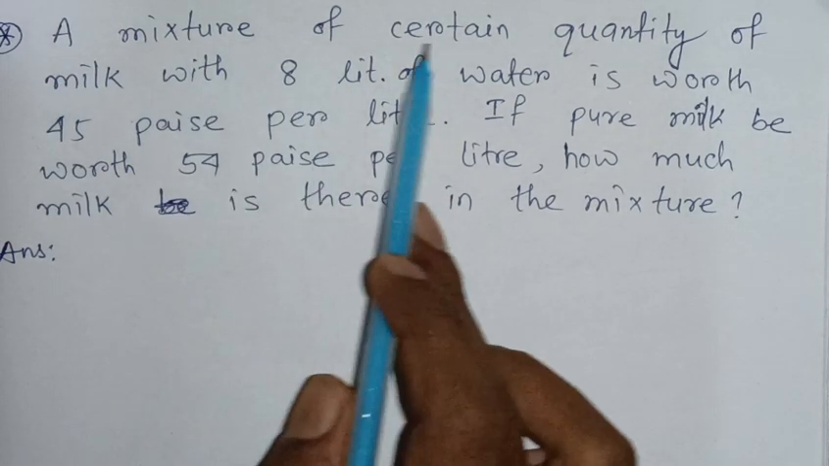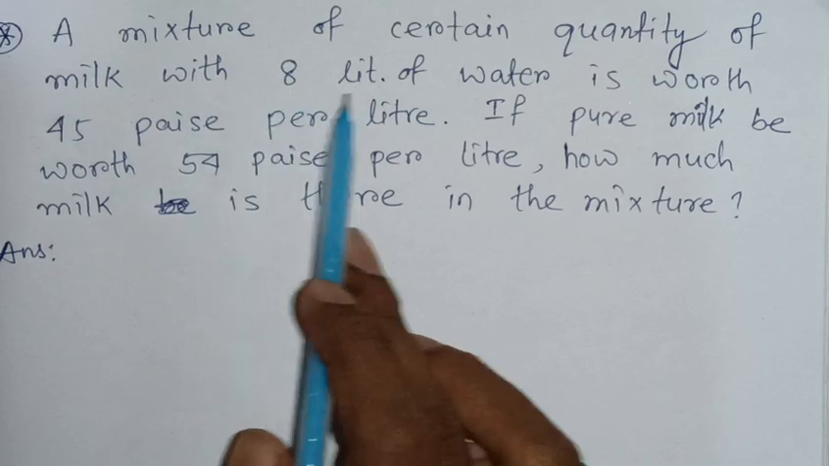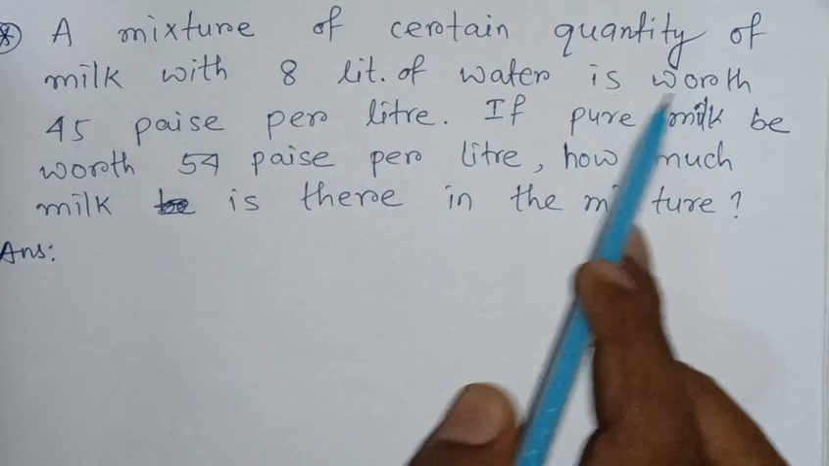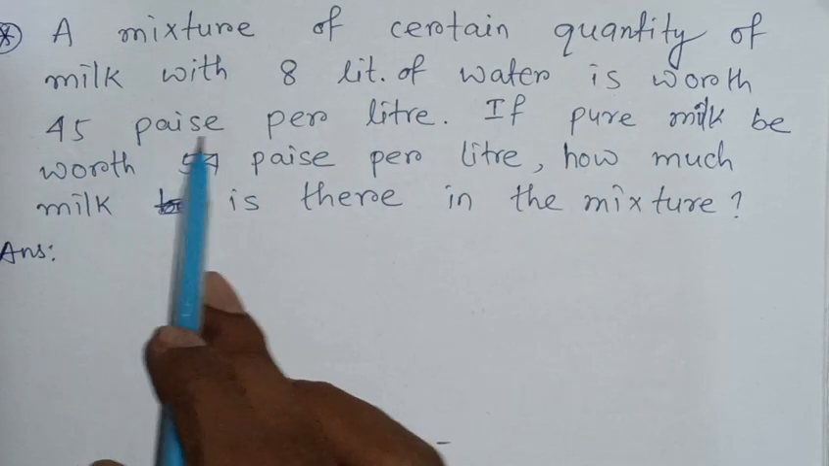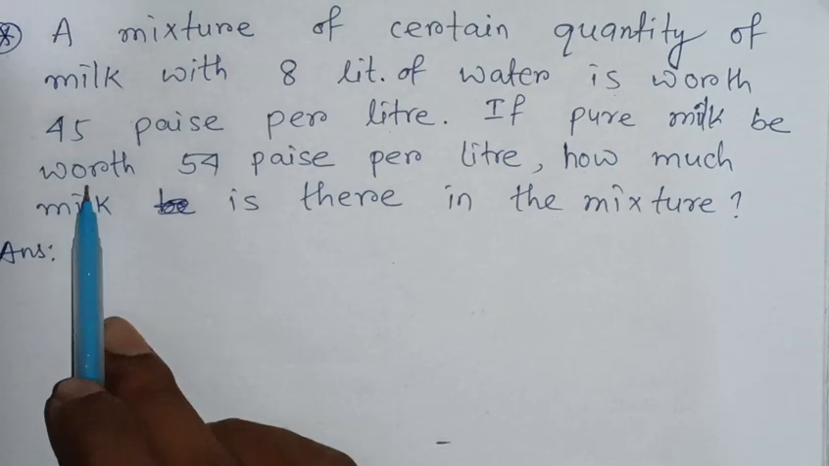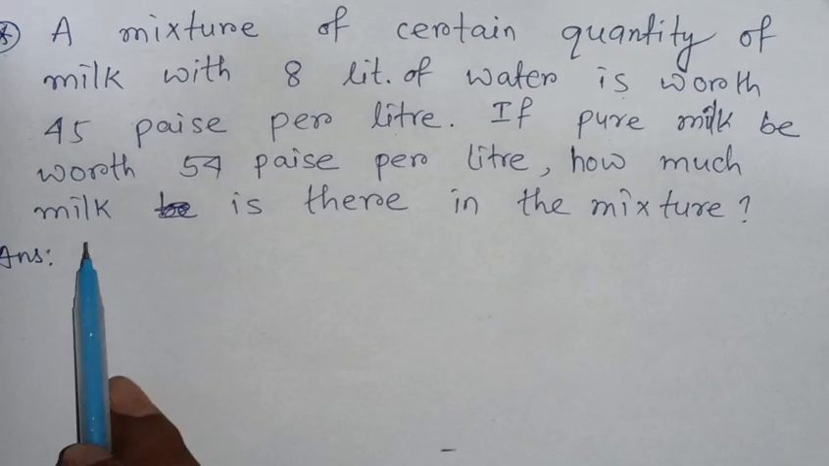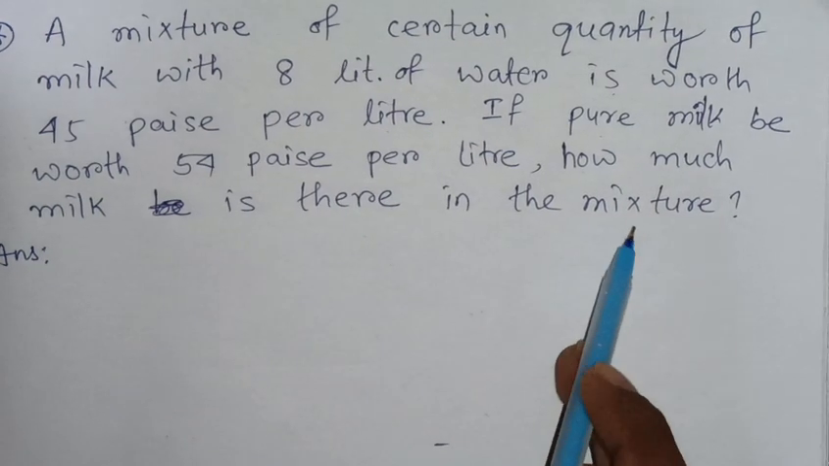A mixture of a certain quantity of milk with 8 liters of water is worth 45 paise per liter. If pure milk is worth 54 paise per liter, how much milk is there in the mixture?